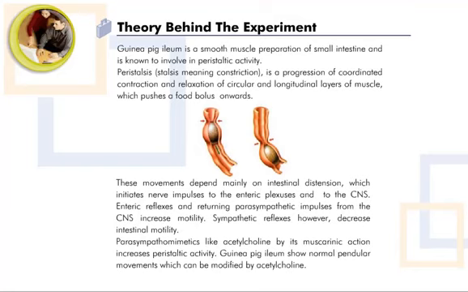to the CNS. Enteric reflexes and returning parasympathetic impulses from the CNS increase motility. Sympathetic reflexes, however, decrease intestinal motility. Parasympathomimetics like acetylcholine, by its muscarinic action, increase peristaltic activity. Isolated guinea pig ileum shows normal pendular movements which can be modified by acetylcholine.